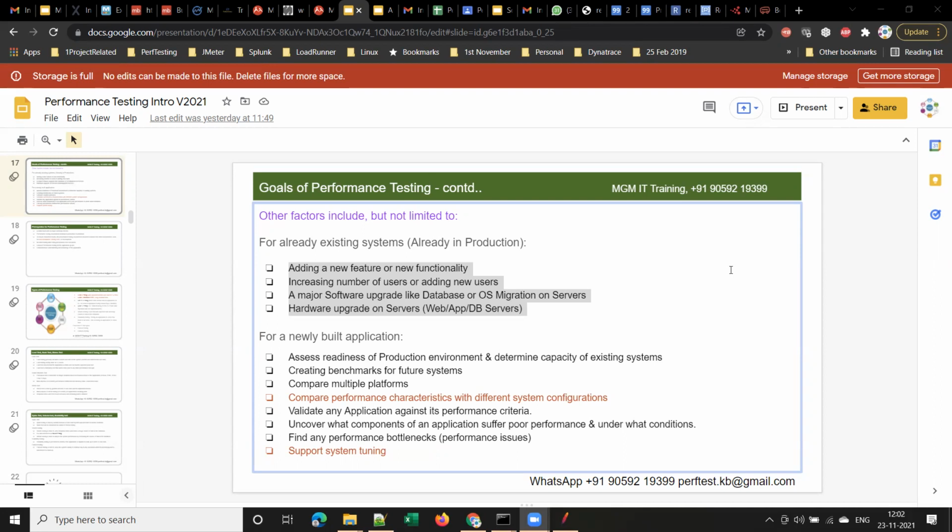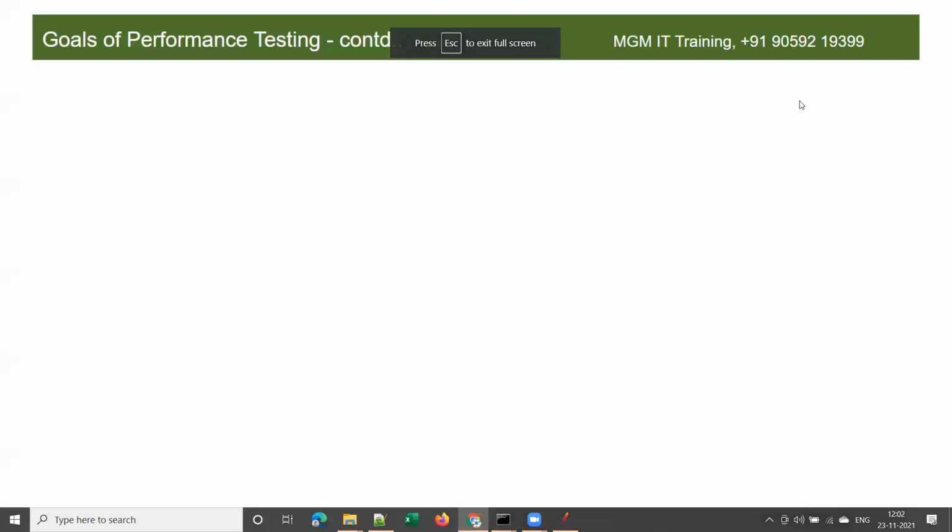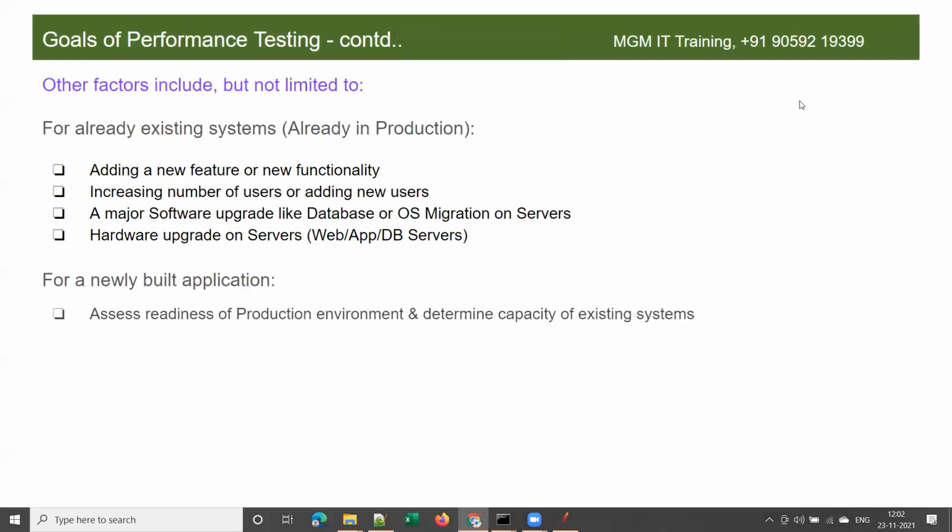Okay, fine. Now let's understand why we need to do performance testing for a newly developed application. Assume there is a brand new application, and what is the necessity of doing performance testing for it? First and foremost reason is to assess readiness for production, meaning to determine how ready it is for the production environment, whether the application is good enough to push to production and make it live.